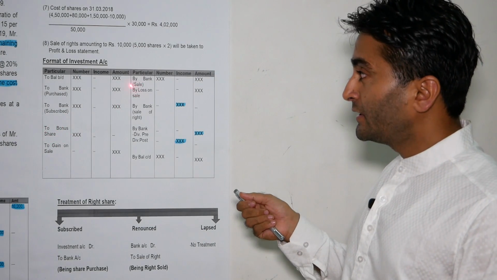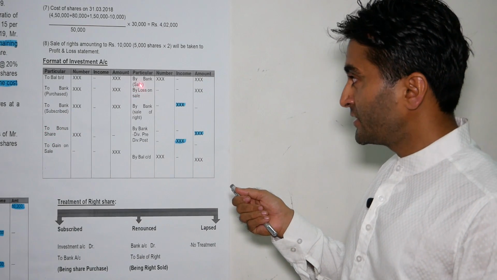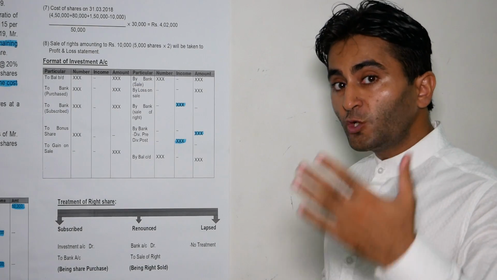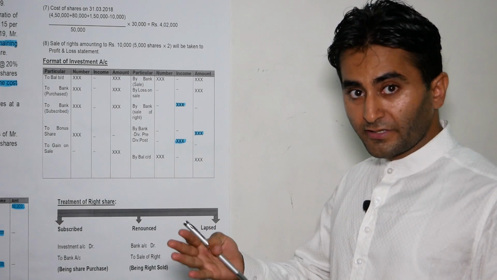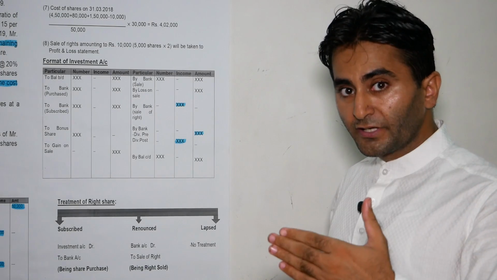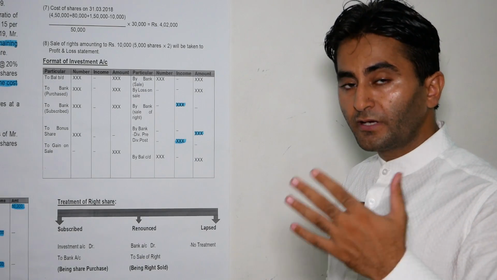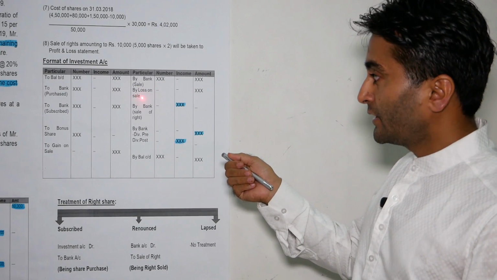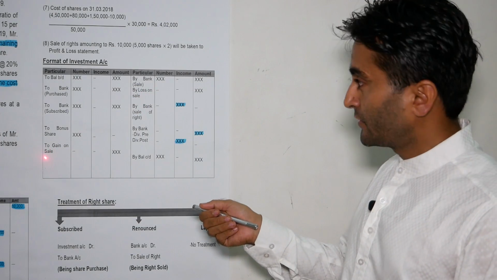And on the credit side, by bank, sale of shares. If we get a loss on the sale of shares, then it will be credited. If we get a profit on the sale of shares, it will be debited. So, by loss on sale of shares and to gain on sale of shares.